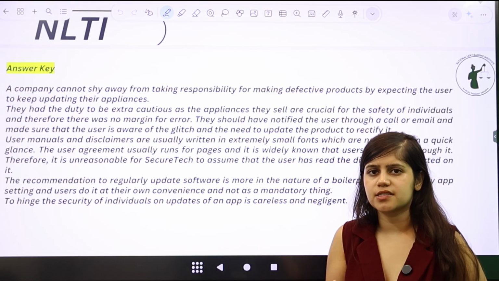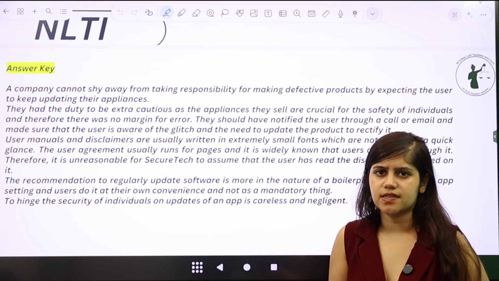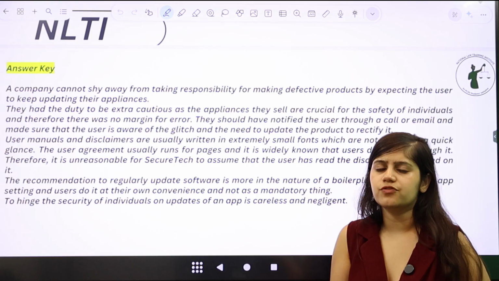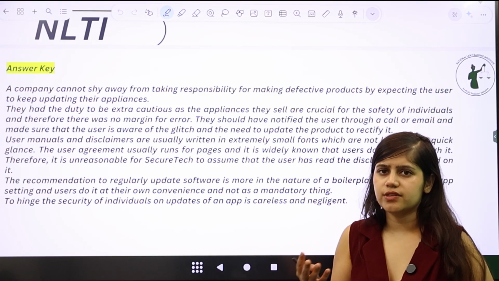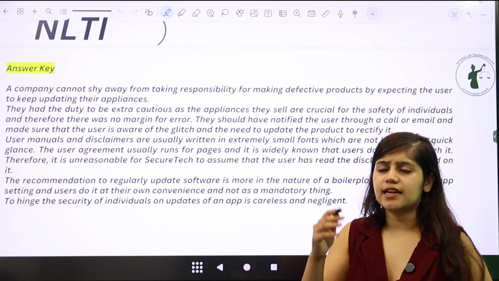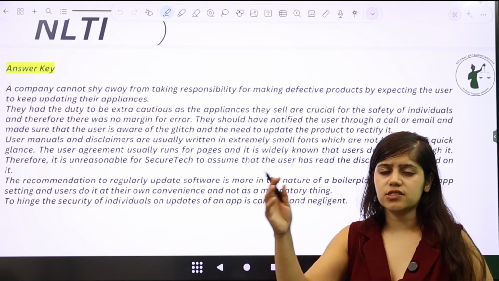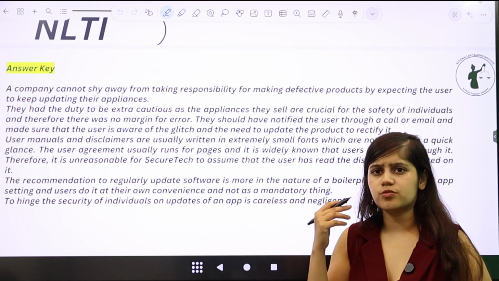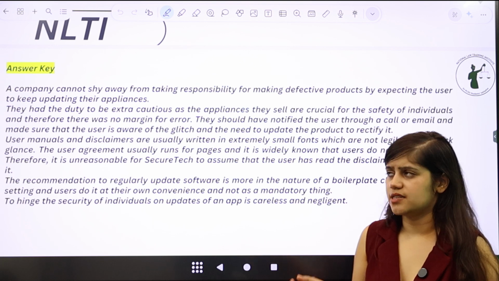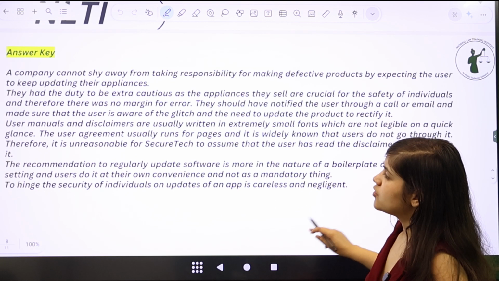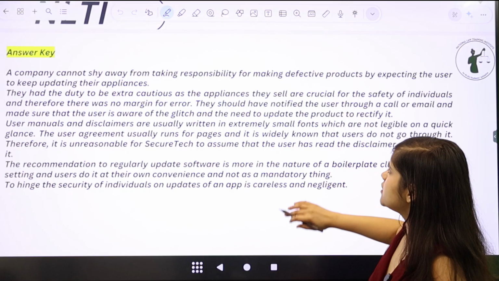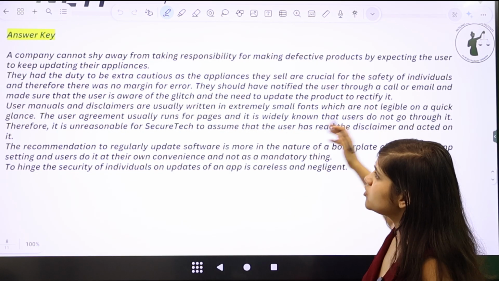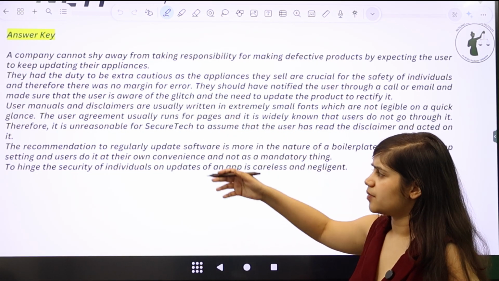Our valuables are kept inside the home, but we ourselves stay inside the home, which means that the safety and security of individuals is also something SecureTech always has to keep in mind whenever they are selling a product. The gravity of the potential harm has to be kept in mind, especially when you're trying to see if someone is culpable or not, right? So the answer key could say something like: a company cannot shy away from taking responsibility for making defective products by expecting the user to keep updating their appliances.